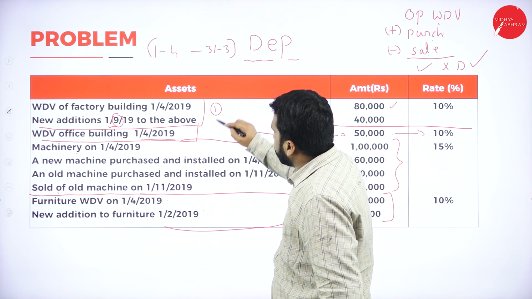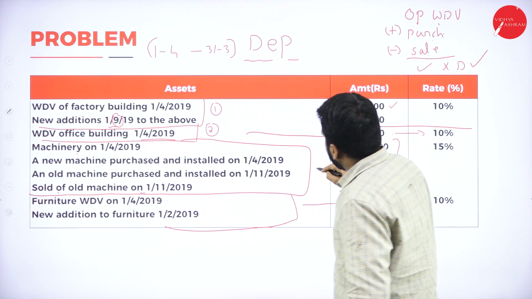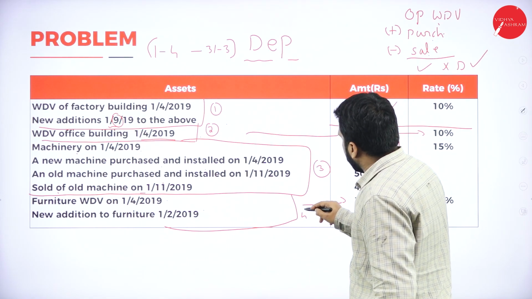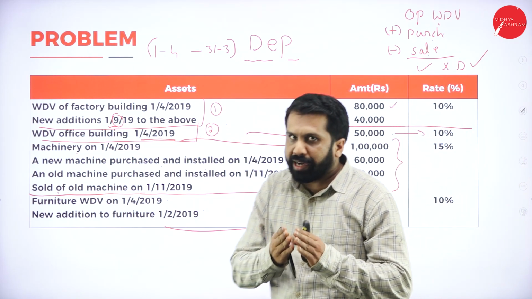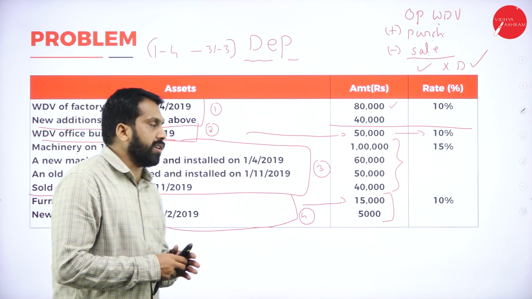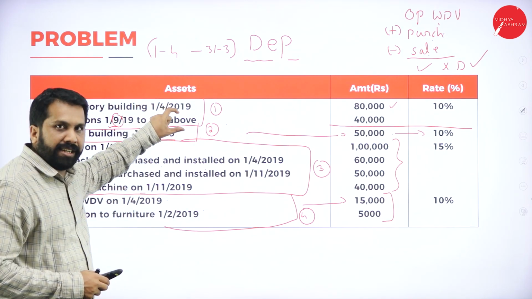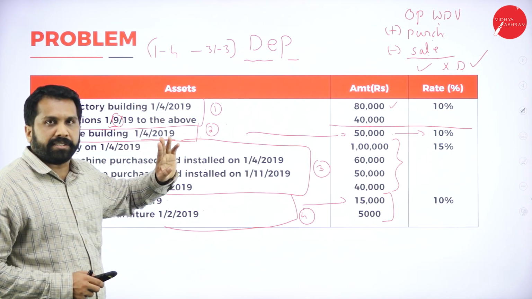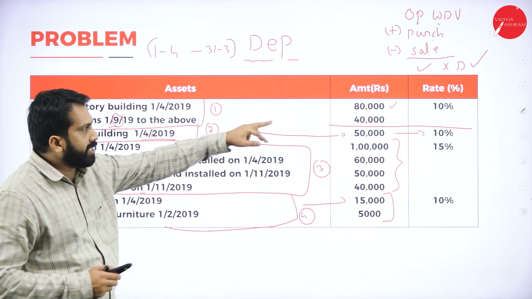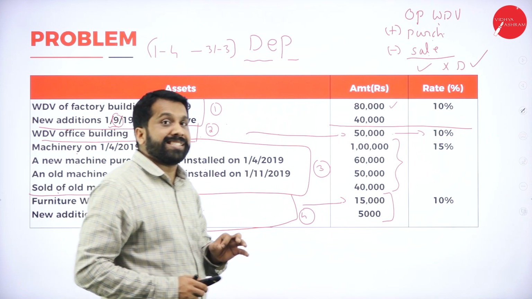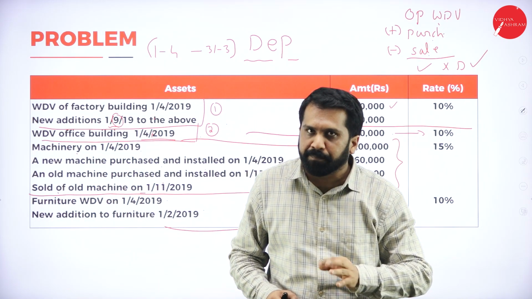Asset number 1, asset number 2, asset number 3, asset number 4. Whatever given in the question, you have to split, depending on the method of asset as well as the percentage. You may say that why we cannot add these both, but they have given separately. That's why we do it separately. Hope you are clear. Yes.